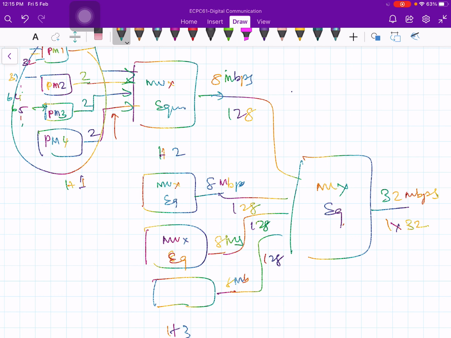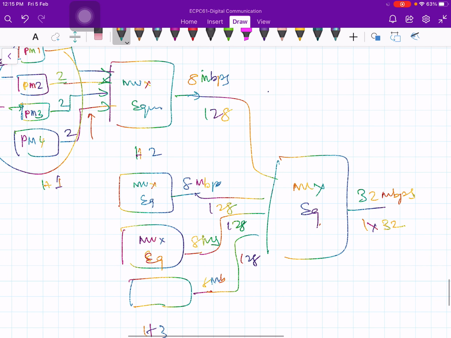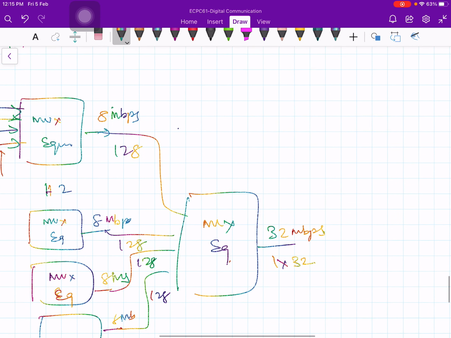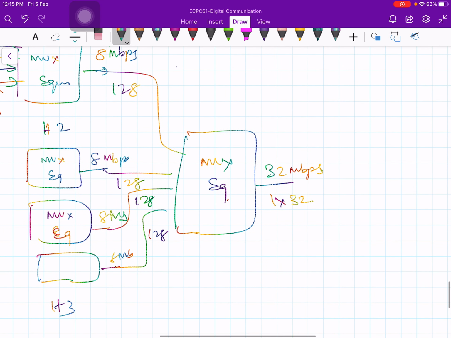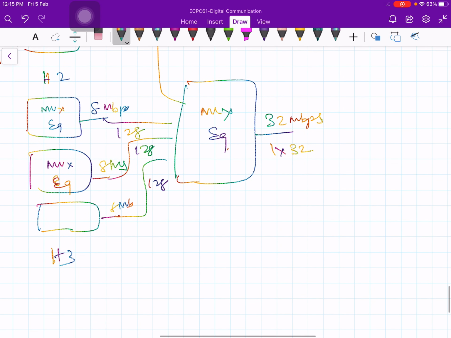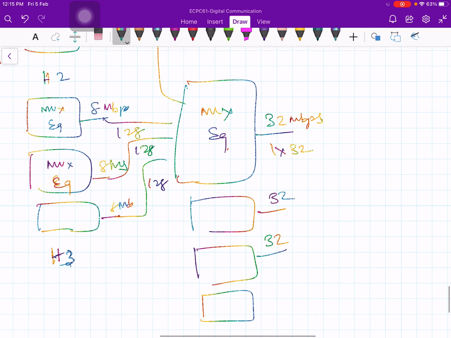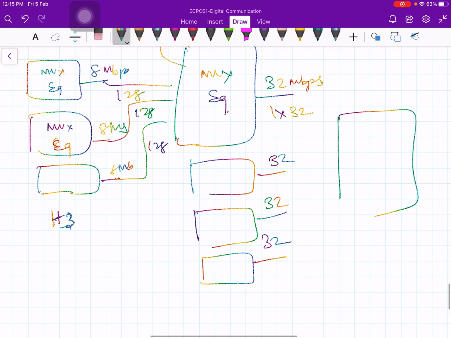Similarly, at the next hierarchy I have 4 of these. So this is 32 Mbps, H3. You put one more device like this, one more device like this, one more device like this. This is 32 Mbps, 32 Mbps, 32 Mbps. You put the next multiplexer. This is hierarchy level 4 and this is hierarchy level 5. You combine this.